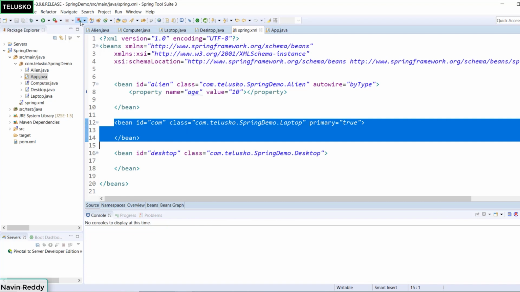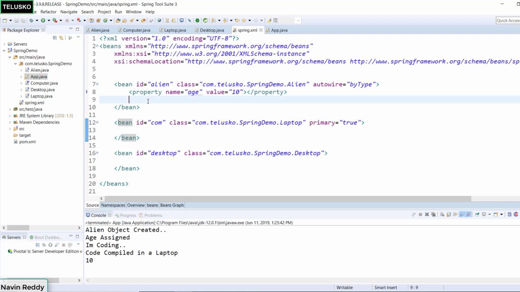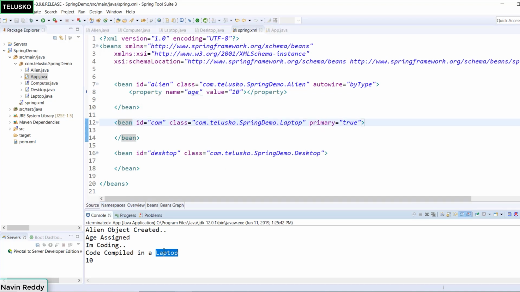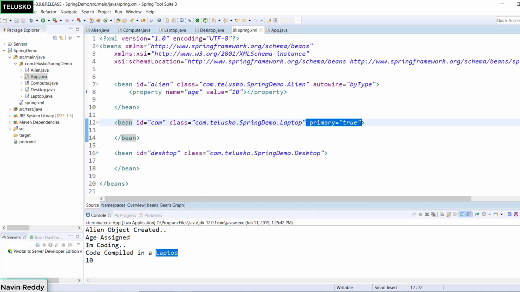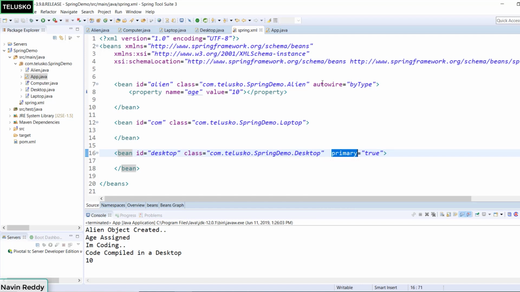So for example, if I run this code now, you can see it is giving preference to a laptop. So even if you don't have anything assigned here, even if you don't have by name, it will go for by type and it will prefer this particular bean. You can see we got laptop. Now if you write primary equal to true in desktop, it will be getting the first preference, right? So let's run this code again and you can see we got desktop. So that's how you can solve this particular confusion. So this is where you can use this primary. In fact, the moment you start using annotations, we also have a concept there, and again we'll use annotation there. So that's about this code. We have solved the issue here.